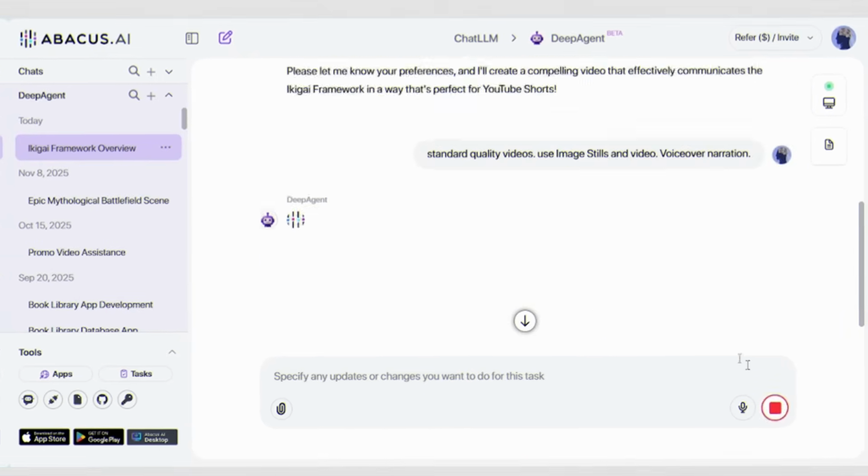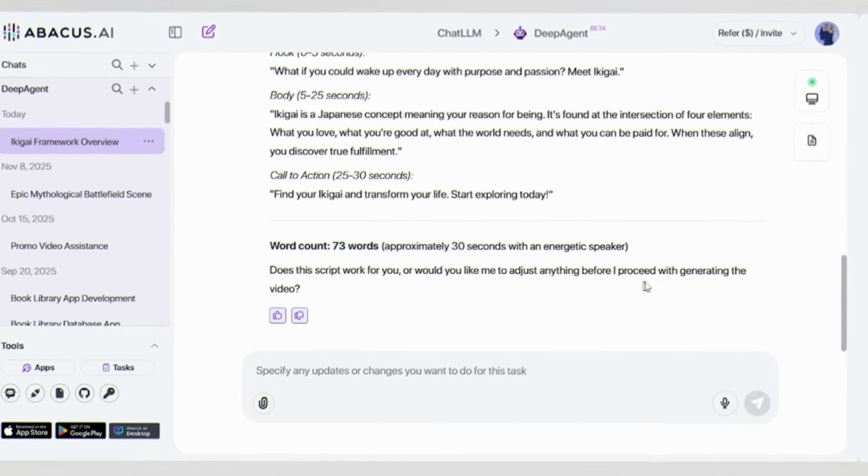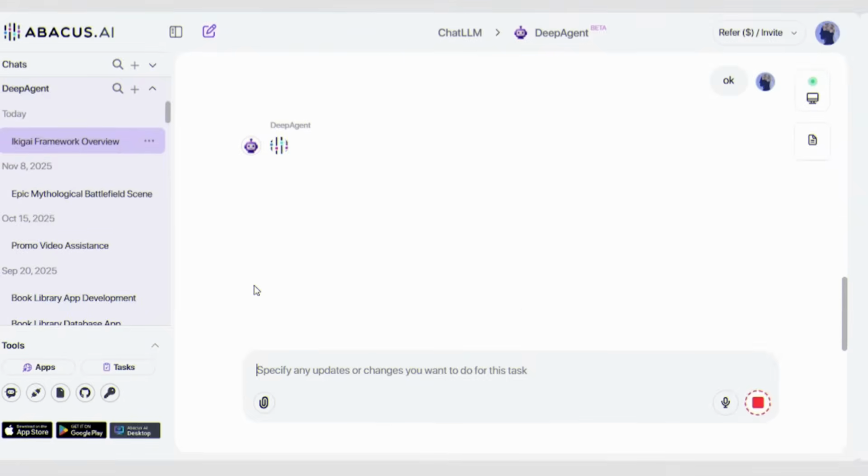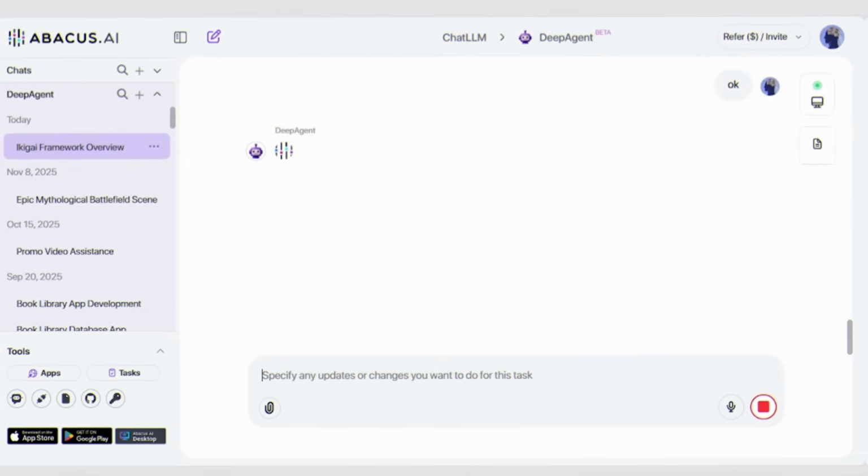Now click on Generate. Okay, here's your script, ready. You can edit it. I'm going with this script. Now it generates scene-by-scene video planning. Just check it and give a nod to move forward.